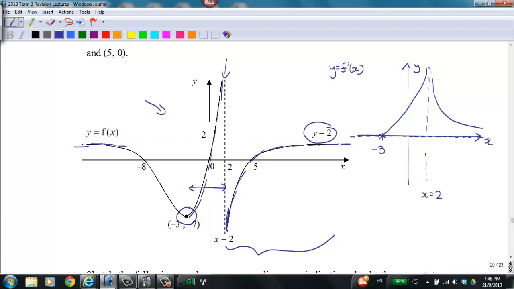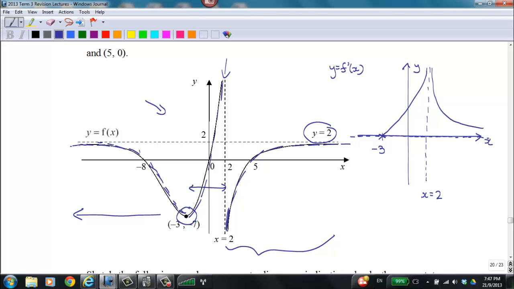Now, the last part that we need to sketch is x less than -3. For x less than -3, the very first thing we observe is that all the gradient values are negative, which means my graph must appear below the x-axis for y equals f'(x) in the region x less than -3. Second, if you look at the magnitude of the gradient, you can see that it's increasing first, but later will decrease slowly, approaching 0 itself.